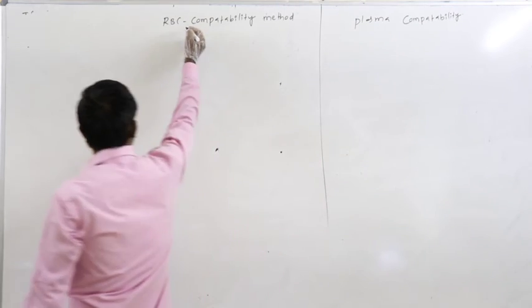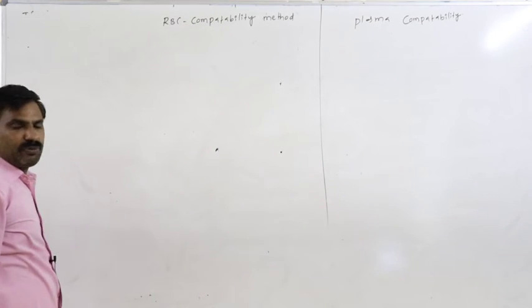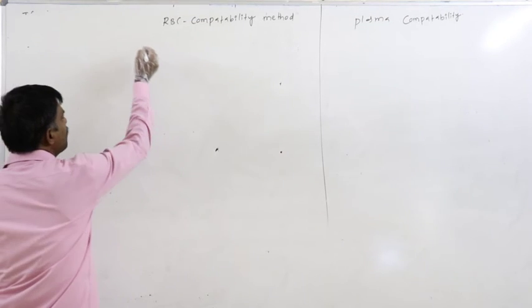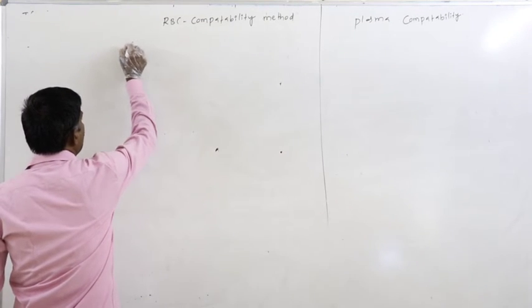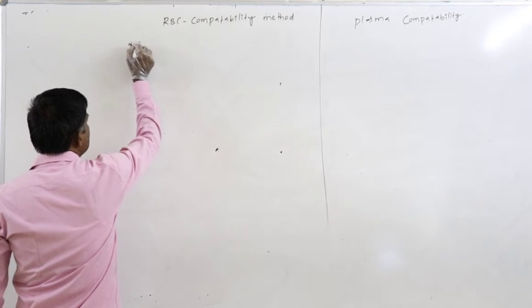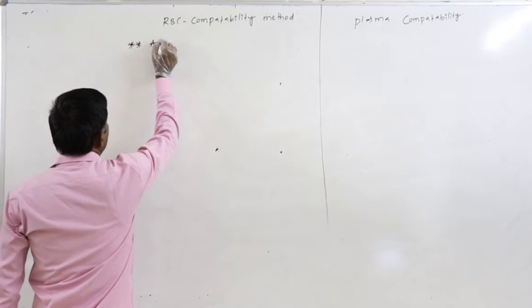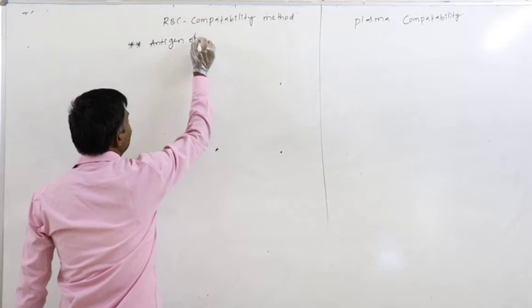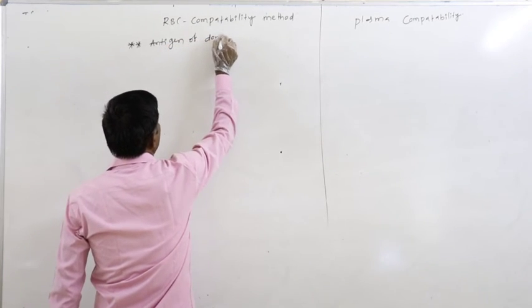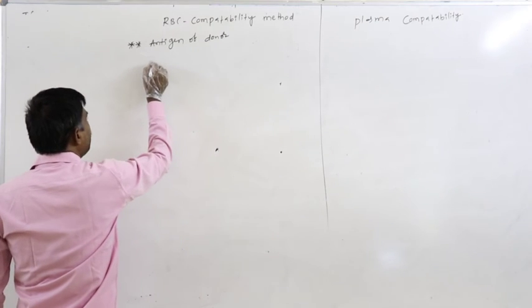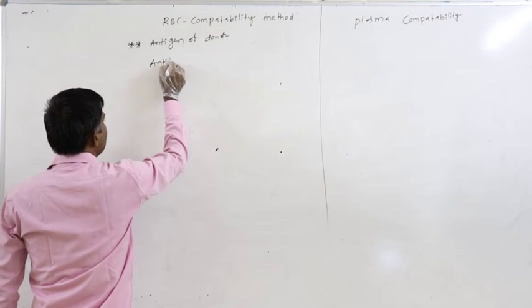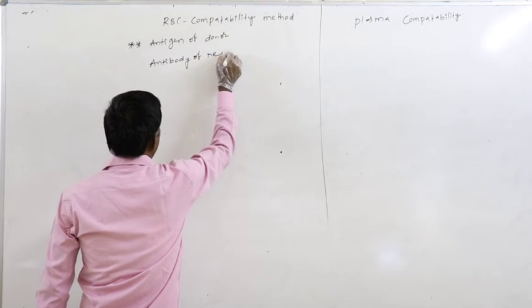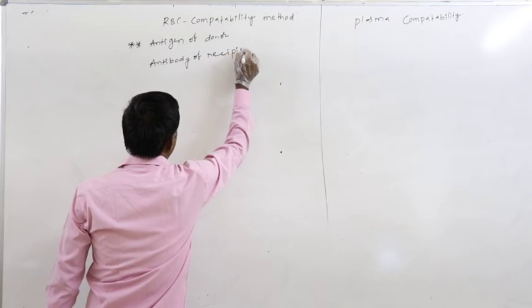Definitely, in RBC compatibility, to prevent the reaction, we have to consider the antigen of the donor and the antibody of the recipient.